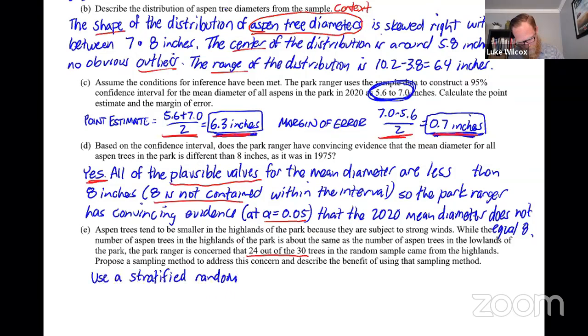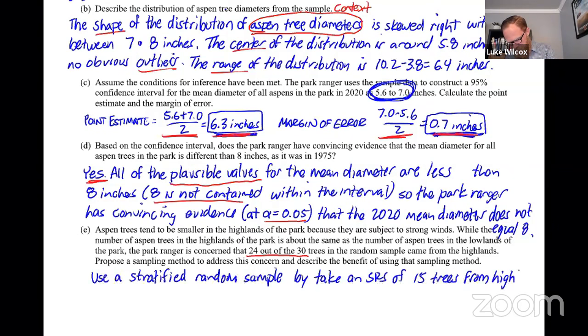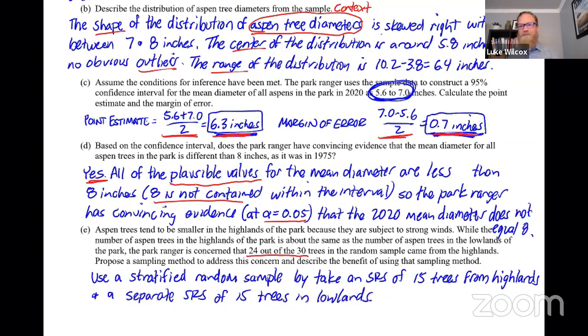And just to explain what we would do with a stratified random sample, we would take an SRS of 15 trees, exactly half, 15 trees from the highlands, and a separate SRS of 15 trees from the lowlands. That's going to guarantee 15 from the highlands and 15 from the lowlands.